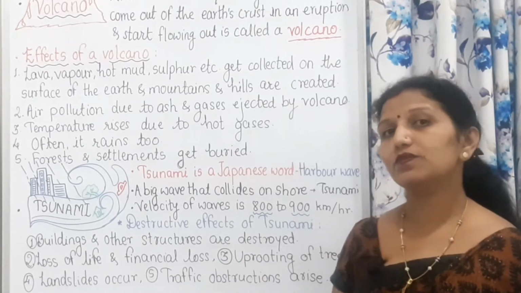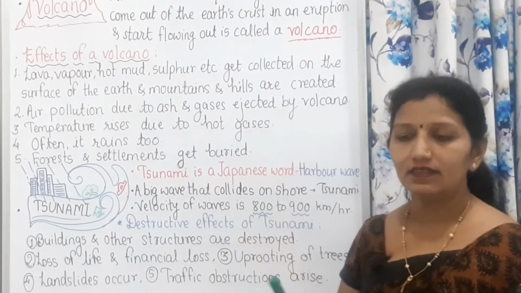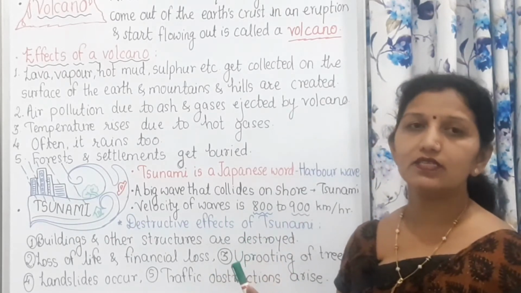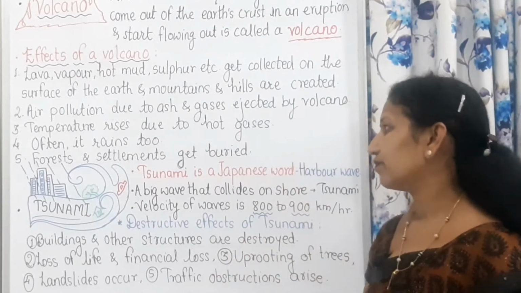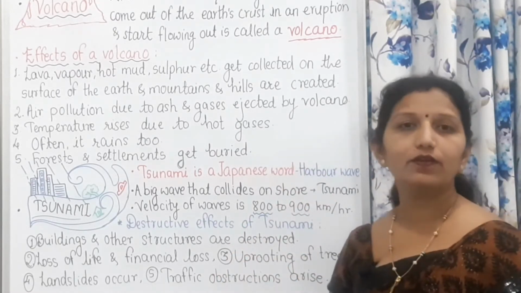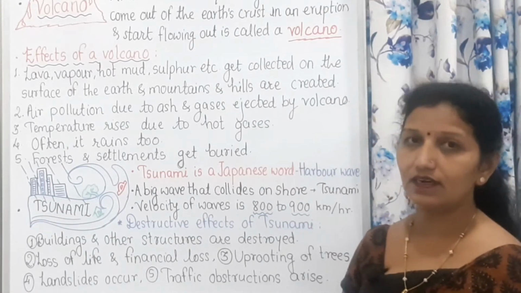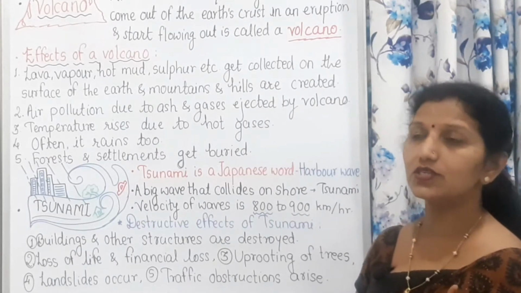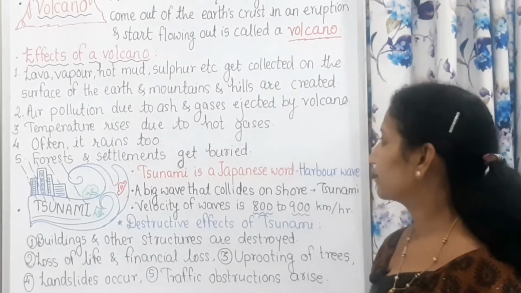It gives rise to the occurrence of islands. Some parts become separated because of all these things. In this way, volcano is a very dangerous disaster, and it brings so much heat along with it.